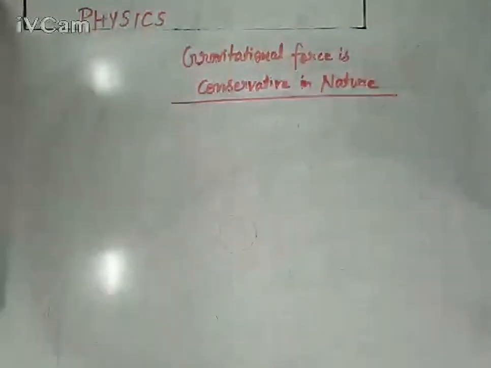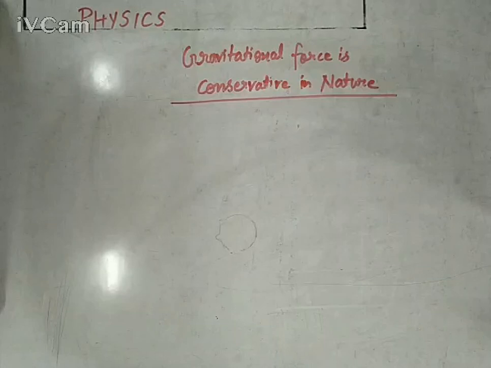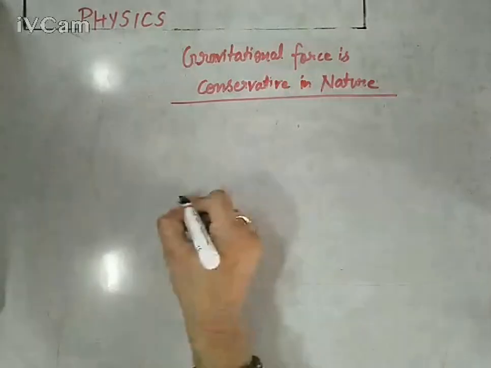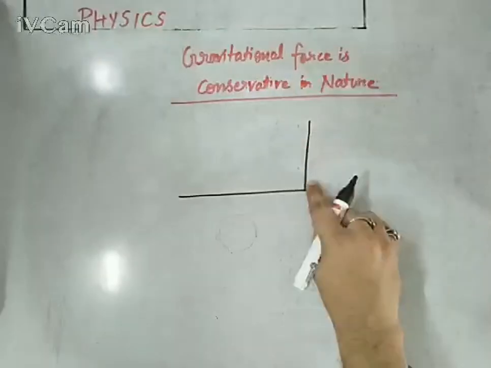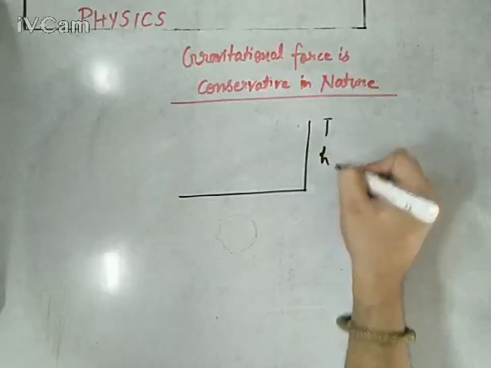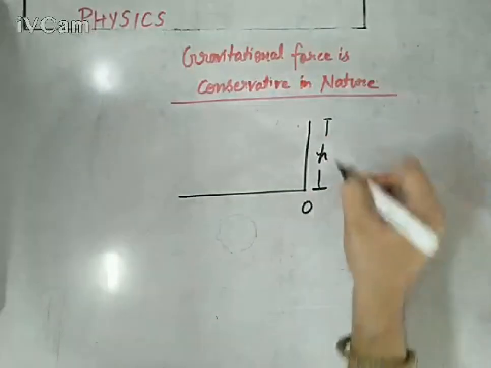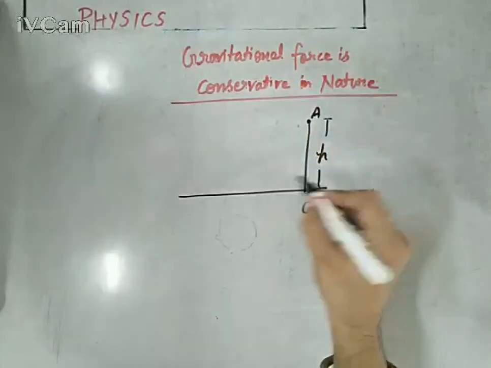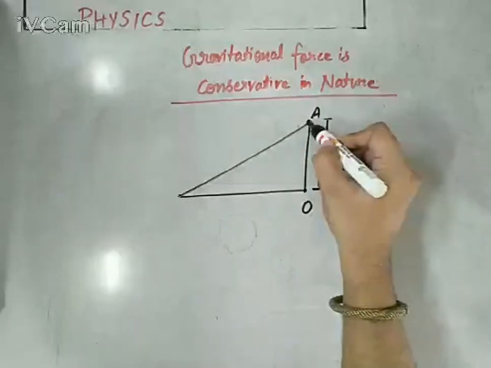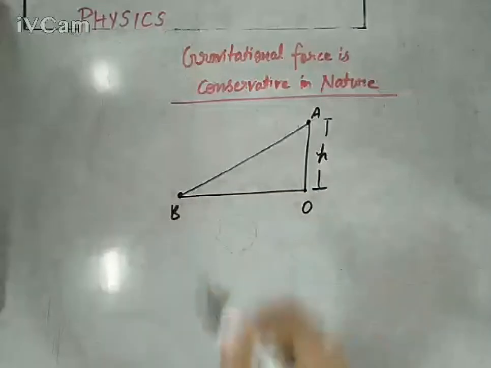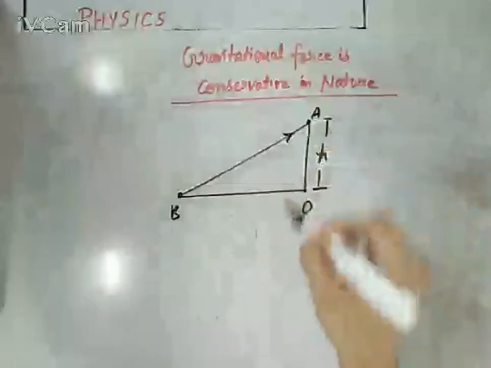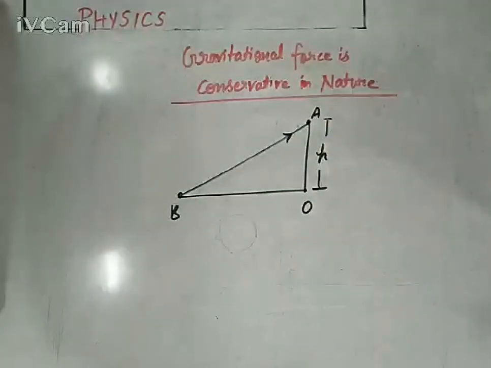You need to note this down in your copy later on. Now the body has been displaced up to the same height h, O to A, with the help of an inclined surface. B to A we are sending it, and its angle of inclination is theta.